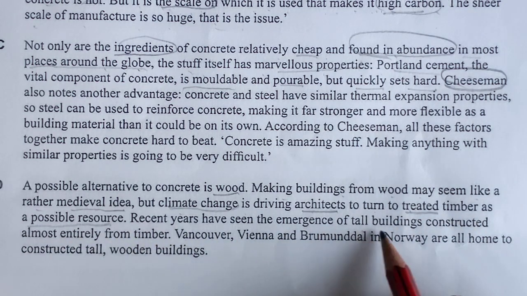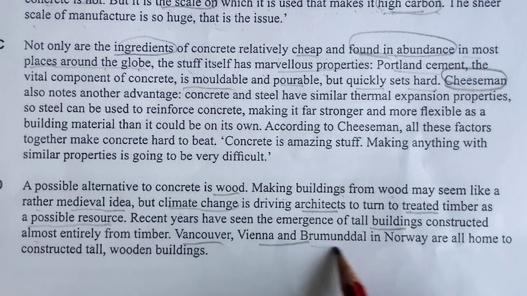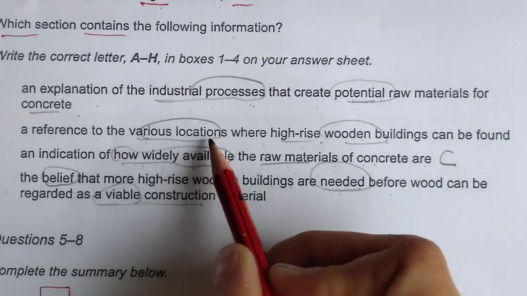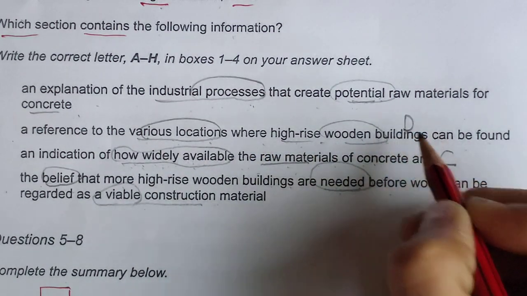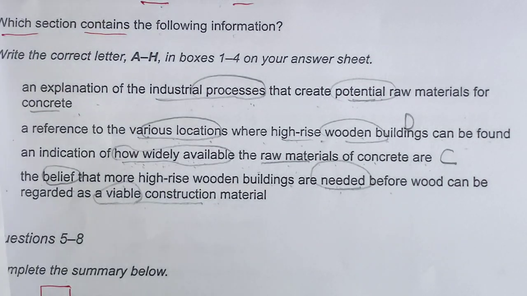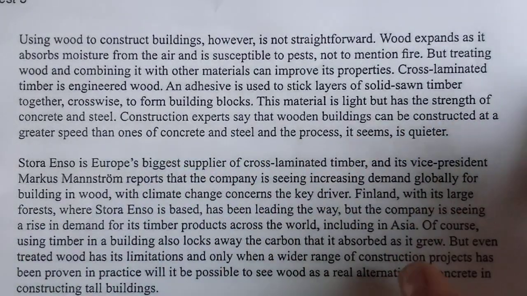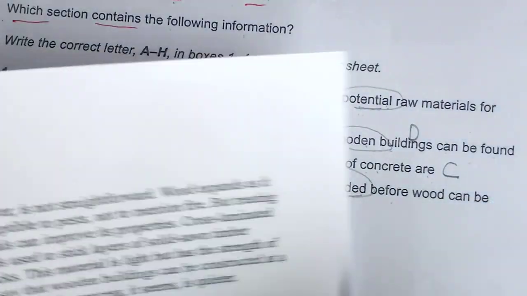Recent years have seen the emergence of tall buildings constructed almost from wood. Vancouver, Vienna. These locations are all home to constructed tall wooden buildings. So you can see various locations where high-rise wooden buildings can be found. So I will go with D. Okay, so let's go to the next paragraph. Read it one by one. If you have understood these statements, then there is no problem in finding the answer.